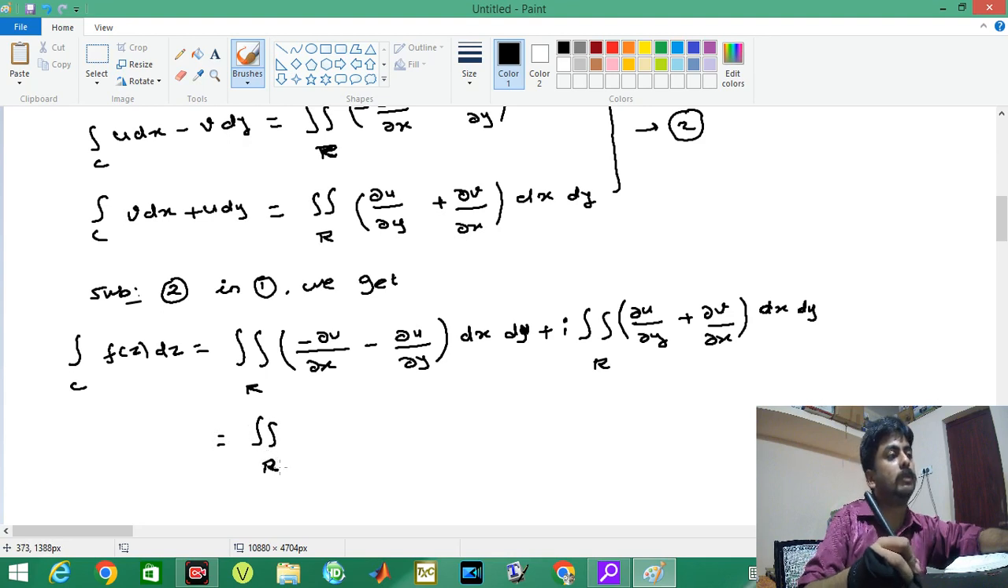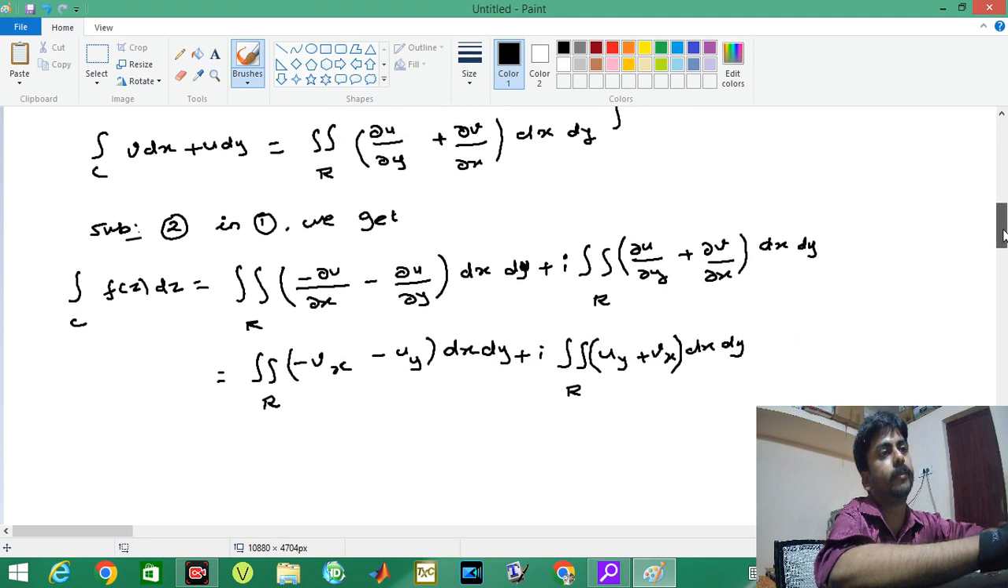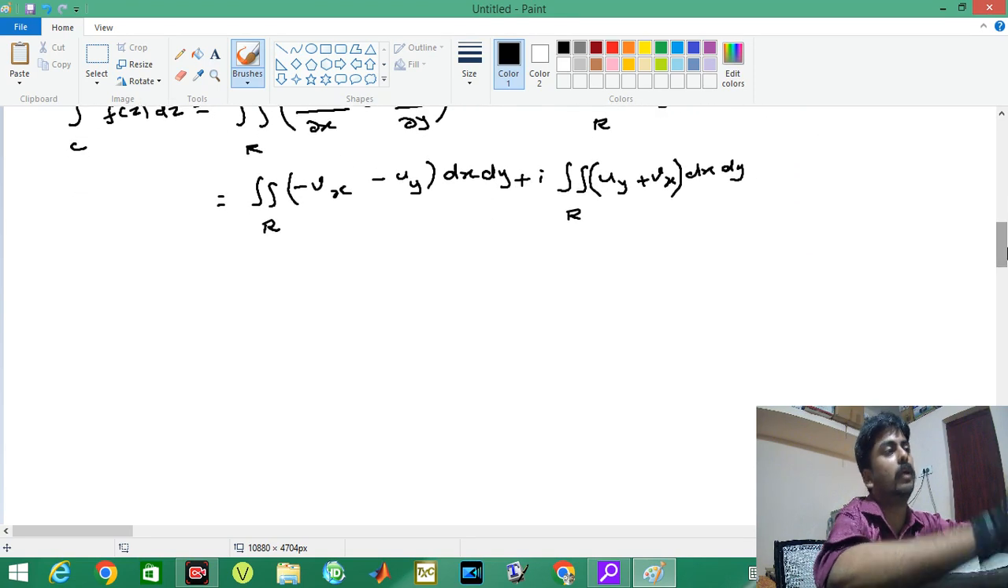I'm simply writing this: double integral over R of minus Vx minus Uy dx dy, plus i into double integral over R of Uy plus Vx dx dy.